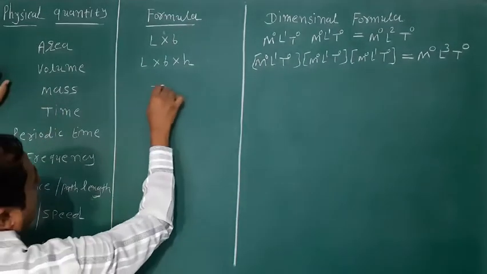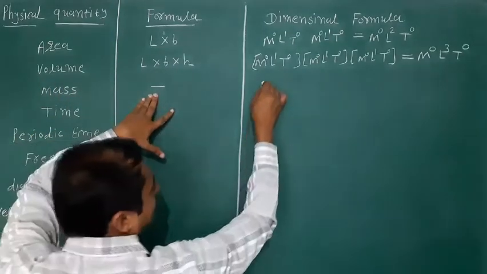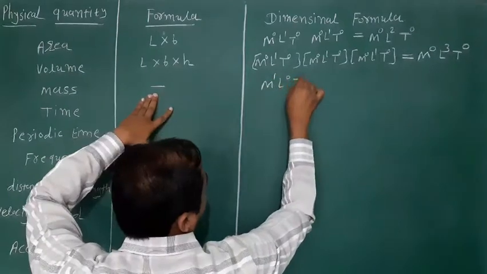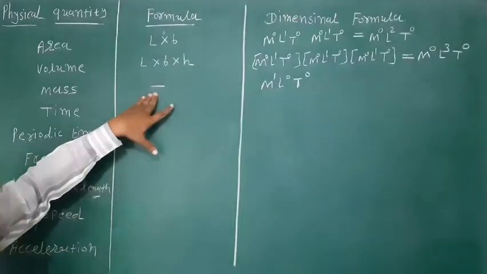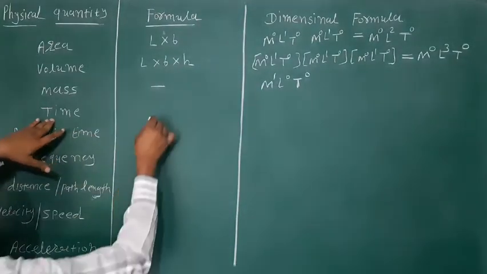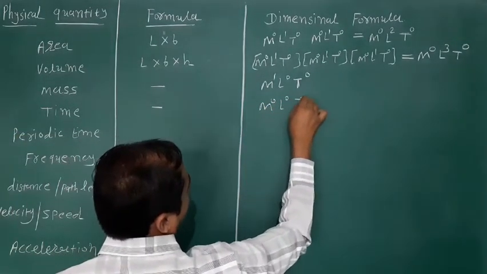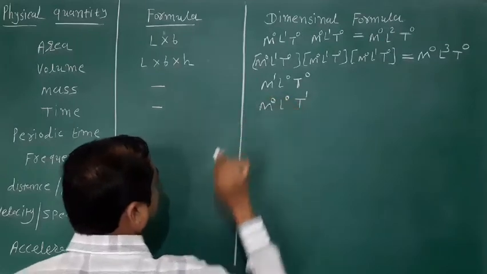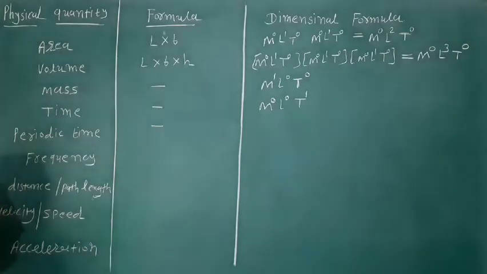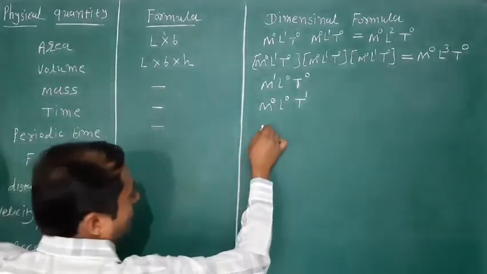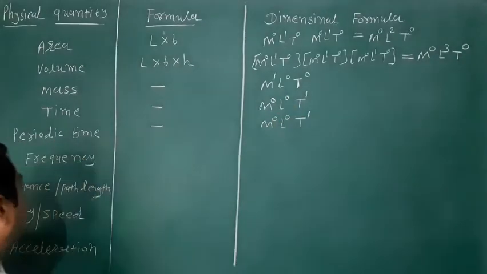Okay. The next physical quantity is mass. It has no formula. Its dimension formula is M1, L0, T0, because mass is always counted in mass. Time, it has no formula. So M0, L0, T raised to 1. Okay. Periodic time, the unit of periodic time is second. So its dimension formula is the same, M0, L0, T raised to 1.